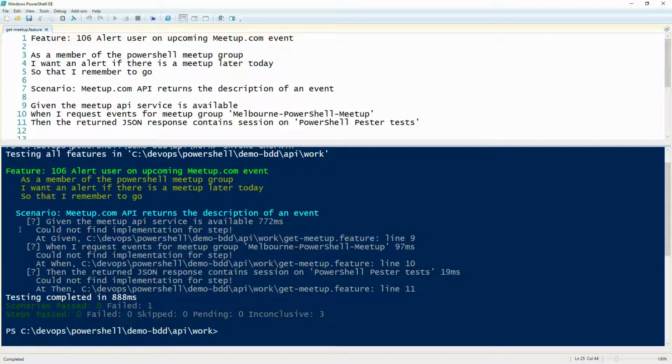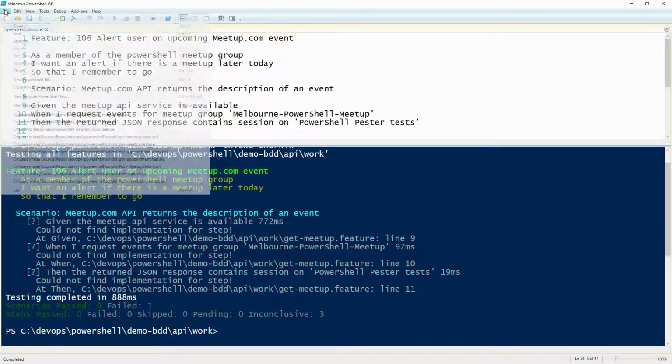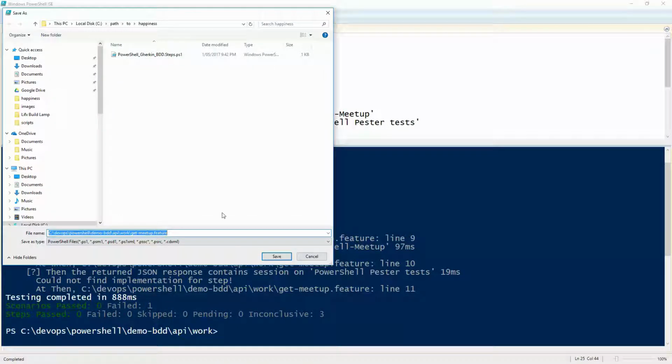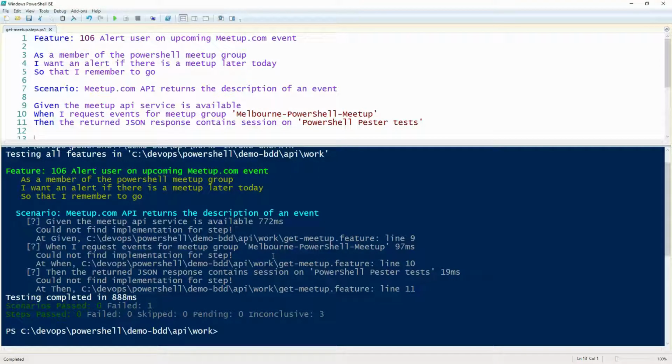Fantastic. Okay, cool. So, can you save? We now need the steps so that this understands what to do with this file, this feature. Can you also now go File and Save As? And we will save this as getMeetup.steps.ps1. Excellent. That's it. Cool.